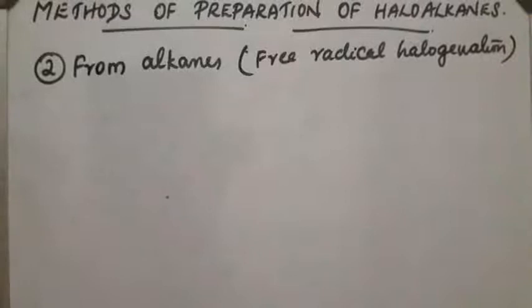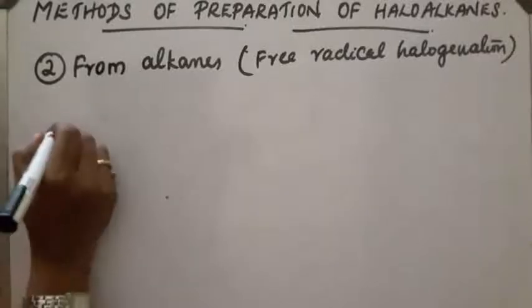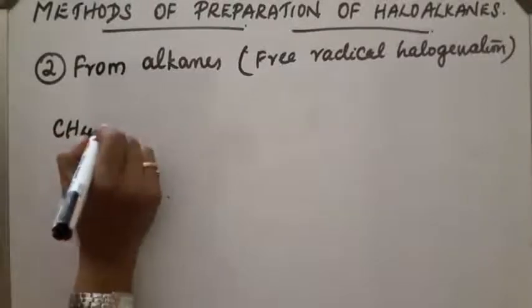In this case, halogens like chlorine or bromine react with alkanes in the presence of heat and UV light and give a mixture of mono and polyhalo compounds, and it is very difficult to separate these compounds. Let us take the example of methane.